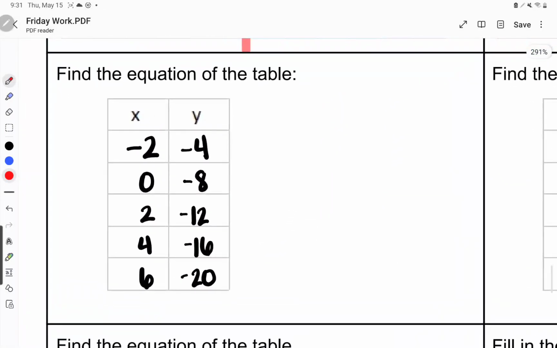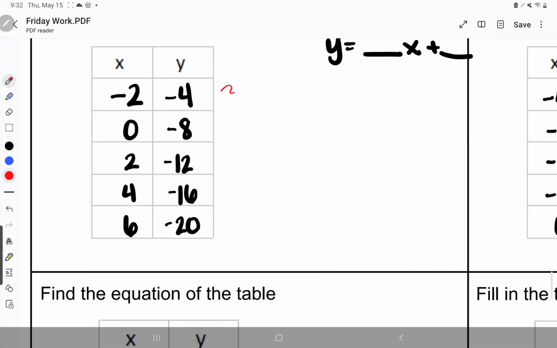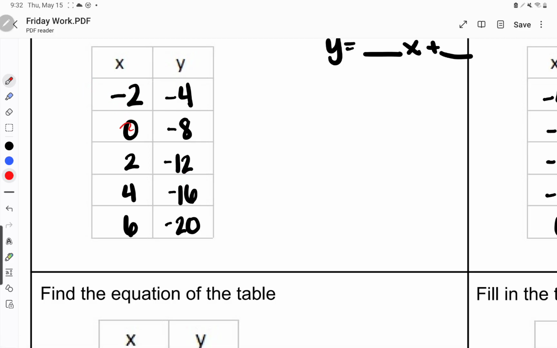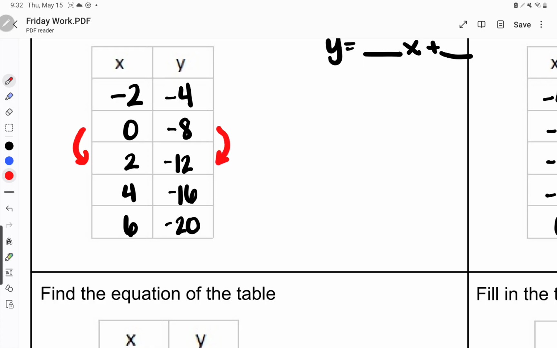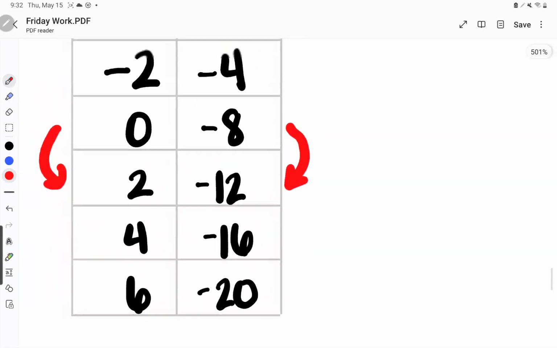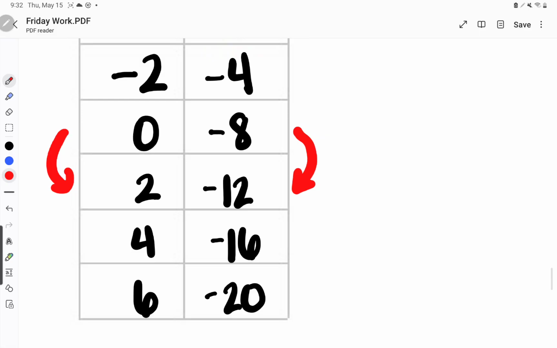All right, so this one says to find the equation of the table. So I'm dealing with y equals blank x plus blank, okay? Y equals mx plus b. All right, first thing I do when I see a table is I draw some arrows. So on the left side over here, I see a negative right here, and I want to avoid that negative, so I'm going to go here with 0 and 2. And so since I drew a line from 0 to 2, I'm also going to draw a line from -8 to -12. On the right side, what am I going to subtract?